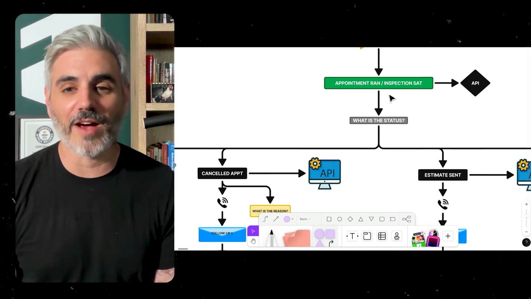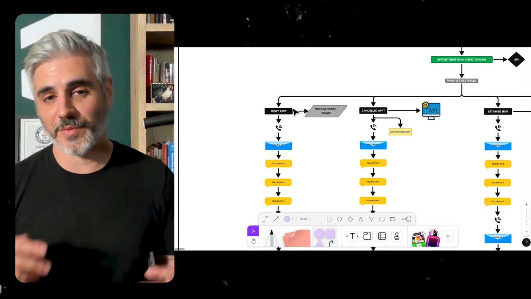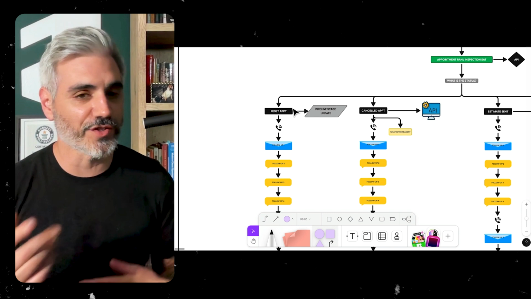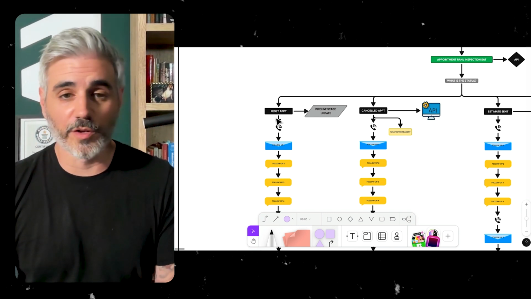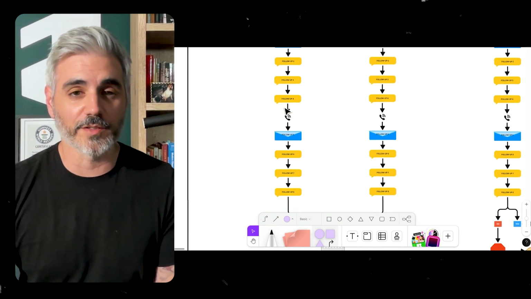So what happens after you run the inspection? Number one, let's say we have to reset a demo, reset an inspection, reset an appointment or whatever. You'll put that into the CRM. You can either do that right there on the spot, or you can just leave it and the funnel will basically take care of that for you.